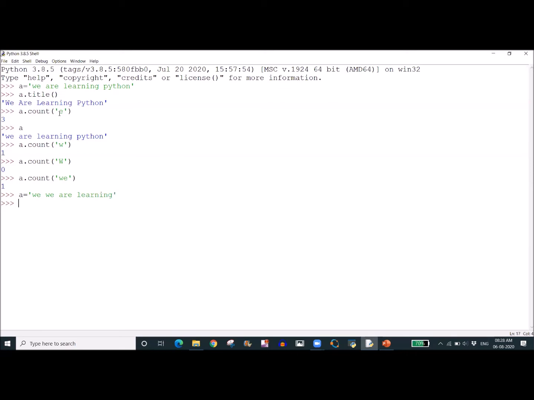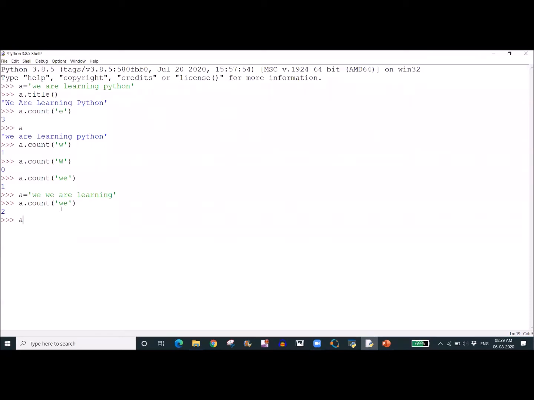Okay. Now I am using the same command, count. I'm checking how many times V is coming. So with count, either we can give a single letter to check how many times the letter is appearing in the string, or we can check how many times a group of letters, a particular word or a string, is appearing in that string. So we can check how many times V is appearing in the string. In this case, V is appearing 2 times. That's why a.count of V is 2.